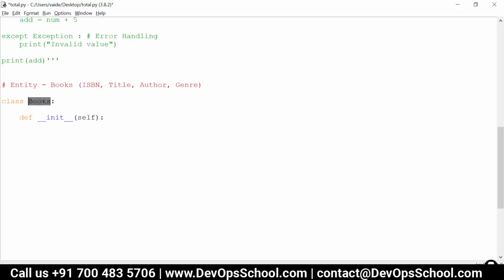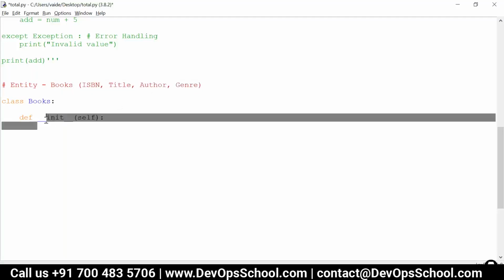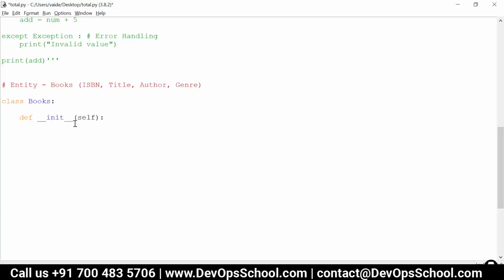The class is created, but the structure of the class contains these attributes, and we are going to define them inside a method called init, with double underscore before and after. This is the Python syntax to define the initialization method.